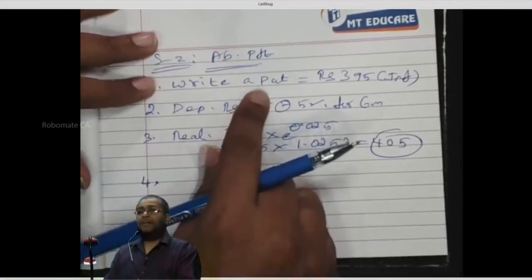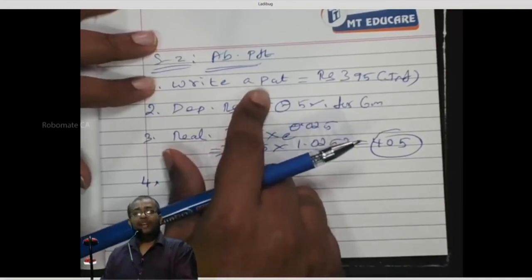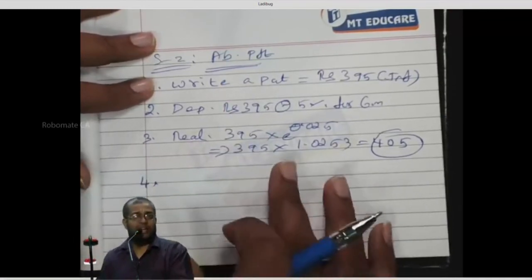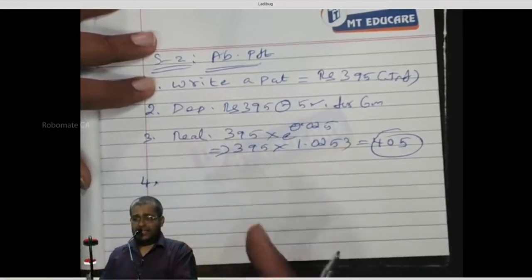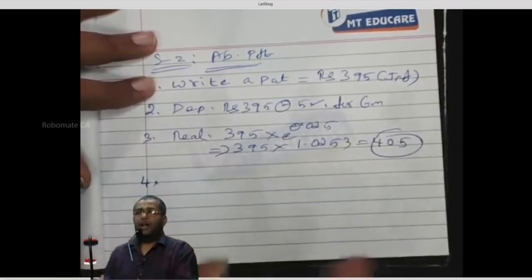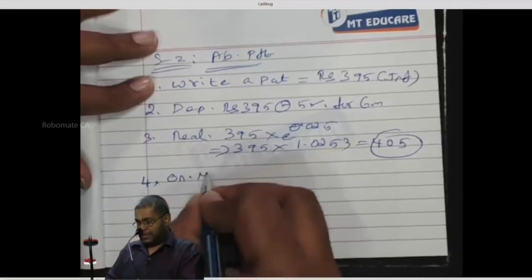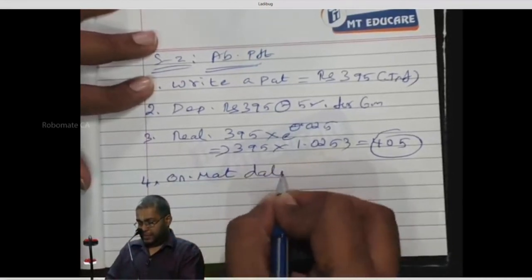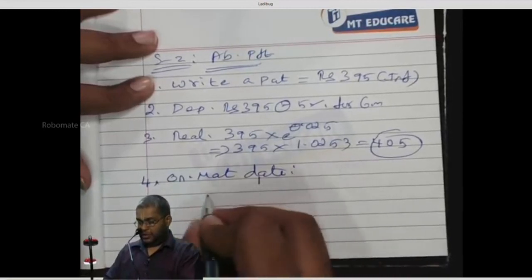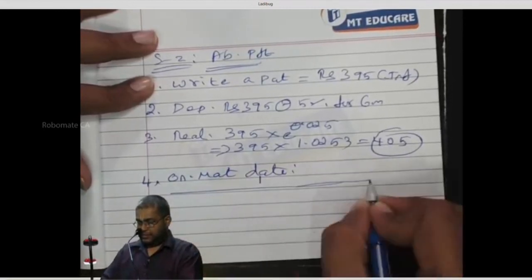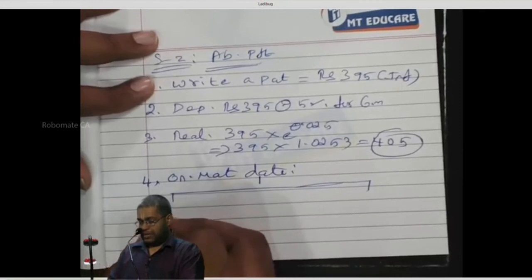Now, I am a writer of a put option. Who will decide? The holder will decide. He'll either exercise and sell the share to me or allow the put to lapse. Yes or no? Now, write down point number 4. On maturity date.